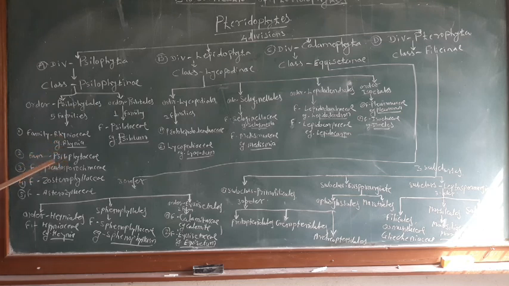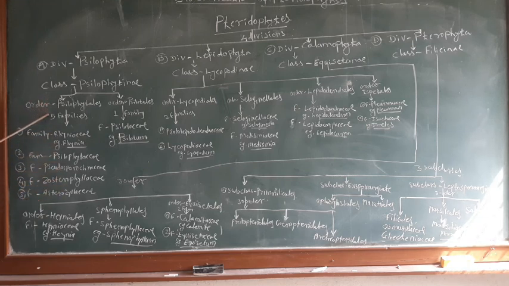Family Psilophytaceae includes the genus Psilophyton. Pseudosporochnaceae includes the genus Pseudosporochnus. Family Zosterophyllaceae includes the genus Zosterophyllum. And family Asteroxylaceae includes the genus Asteroxylon.